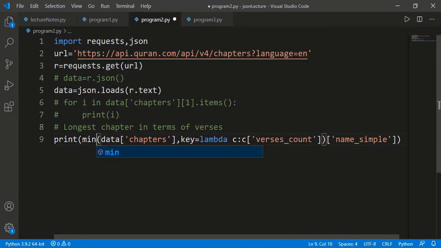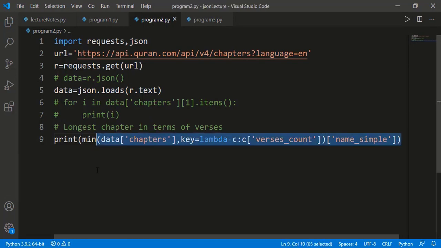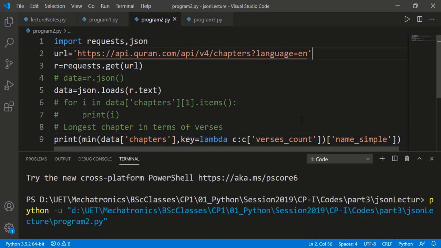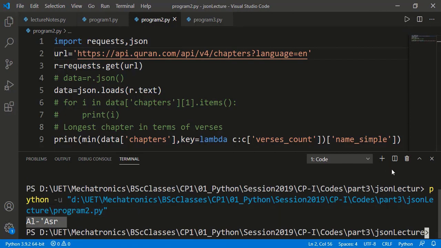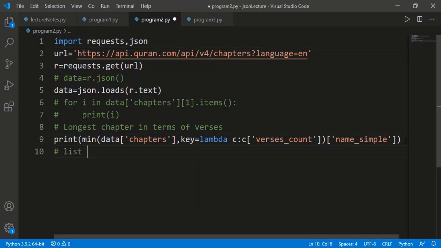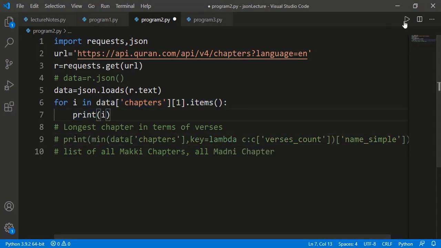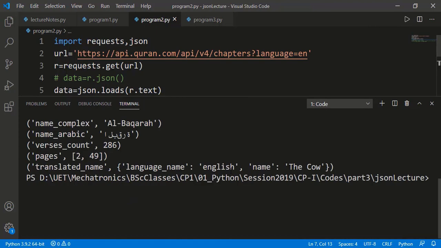Let's also see the one with the minimum number of verses. It's Al-Asr. If you are thinking that it should be Al-Kawthar, the reason is that both Al-Asr and Al-Kawthar have 3 verses each, and Al-Asr comes first in the list and hence is the output. You can do many other queries as well, like getting the list of Makki and Madani chapters. In the chapter dictionary we have the key as revelation place, and we can use that for filtering.